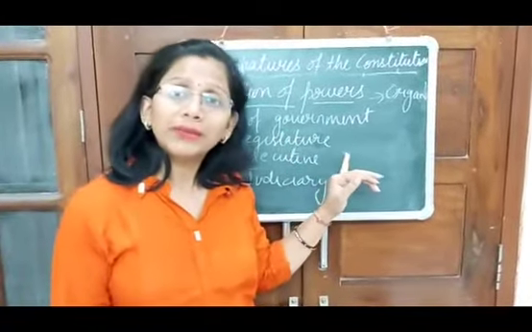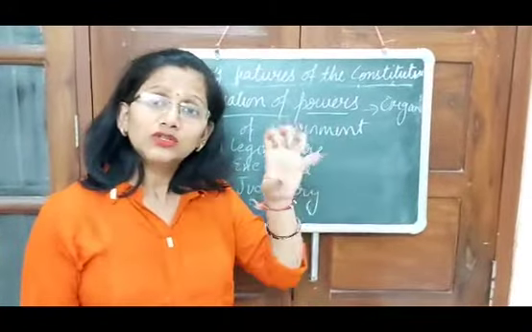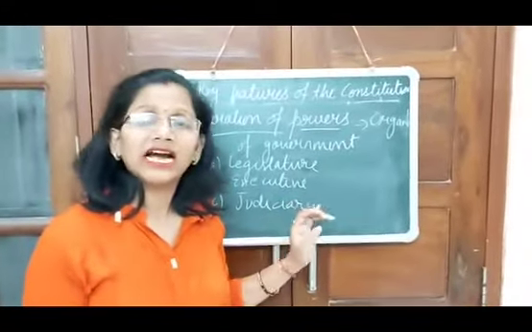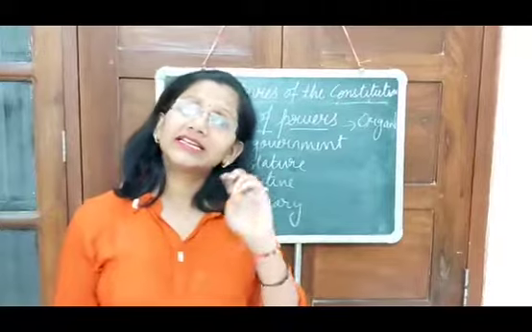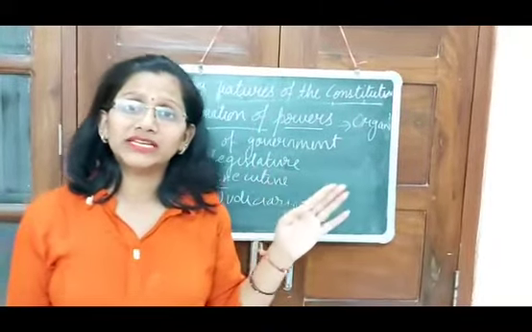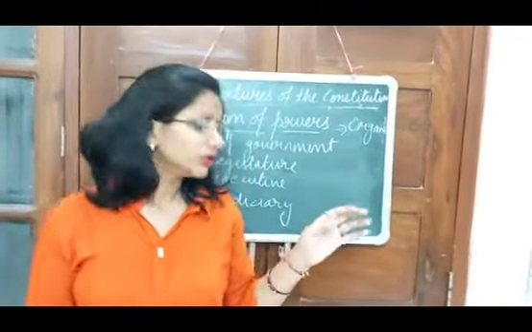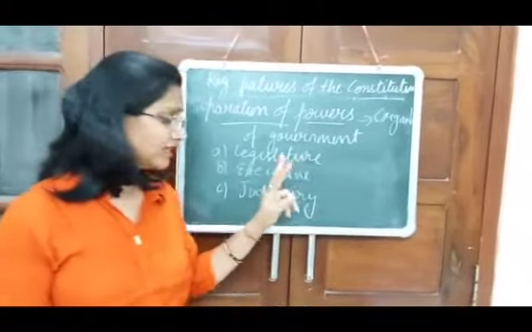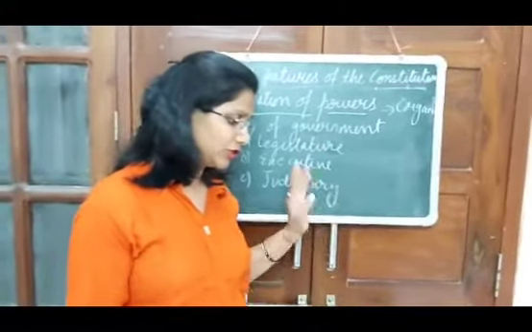Legislature who makes the laws. Executive जो उनको लागू करते हैं, and judiciary जो ये देखते हैं कि क्या ये laws जो पास हुए हैं वो सही है या फिर गलत है. So I would like to say legislature, executive and the judiciary.